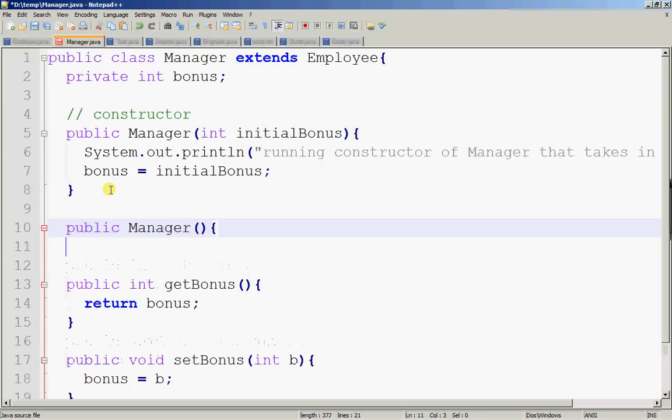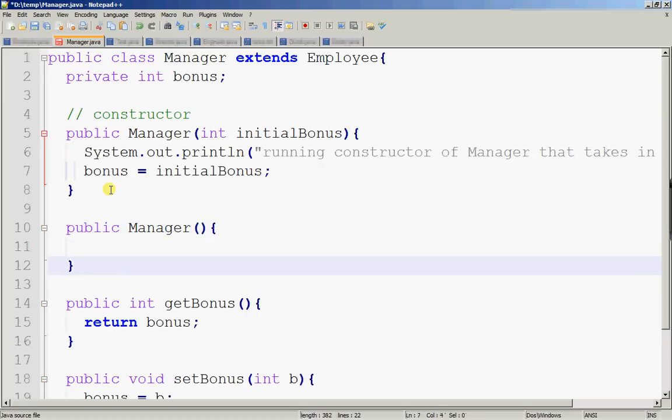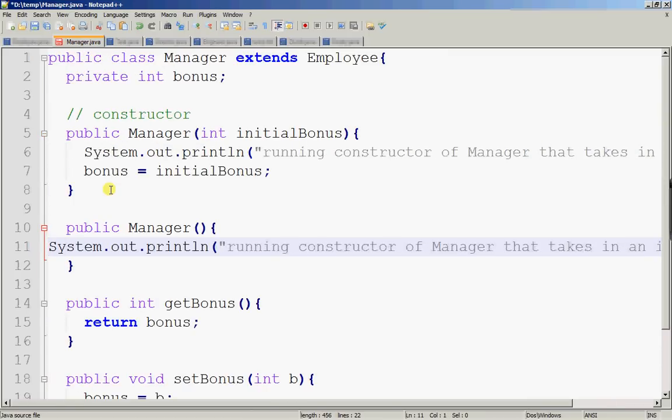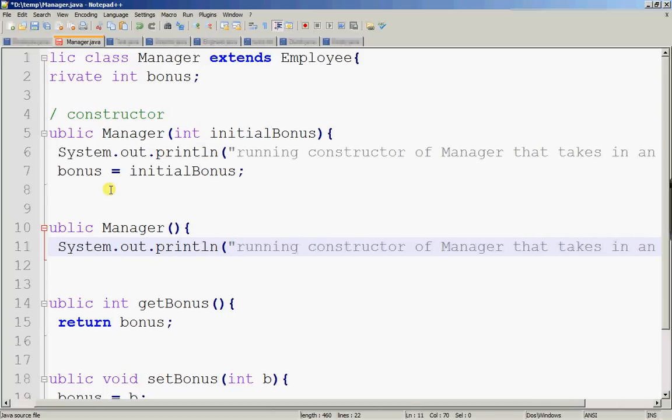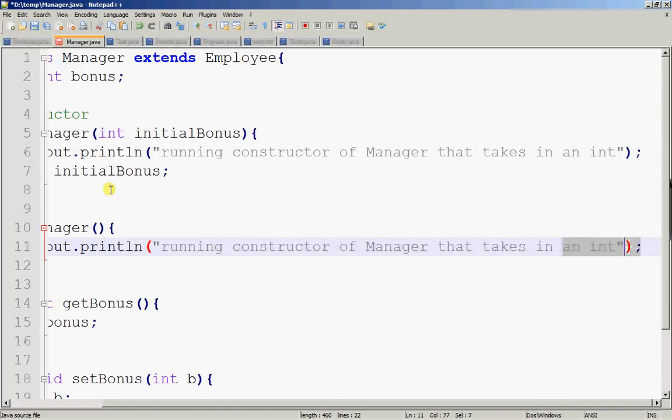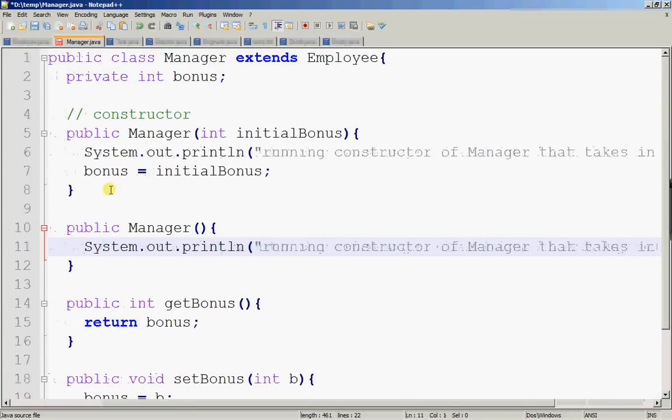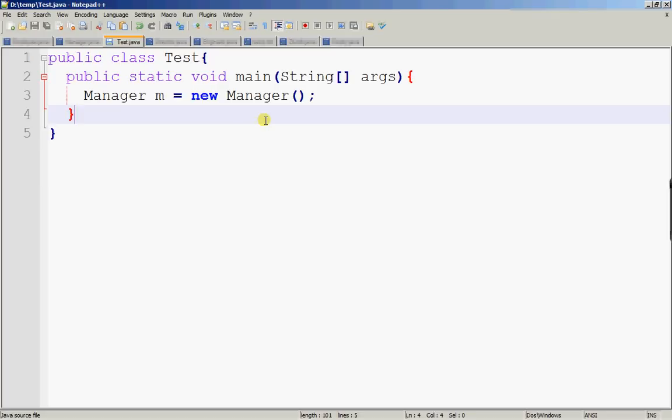Running constructor of Manager that takes in nothing. If you do it this way, test will be compilable. No problem.